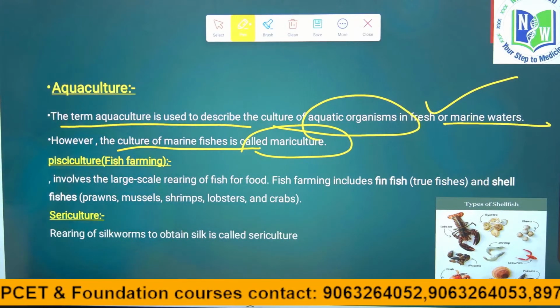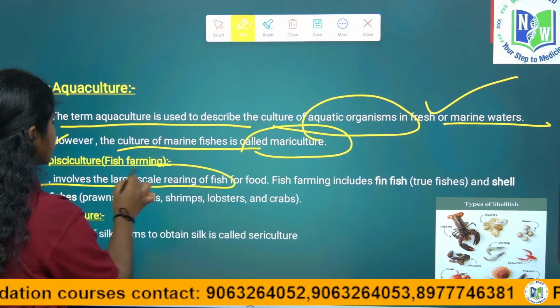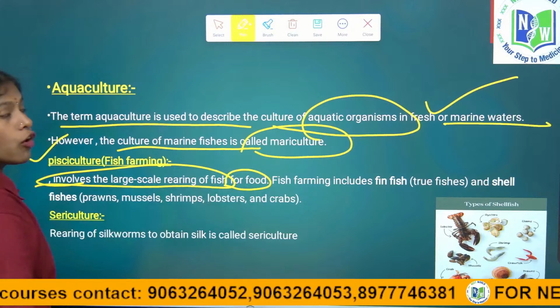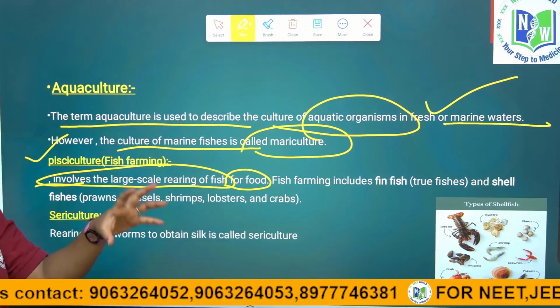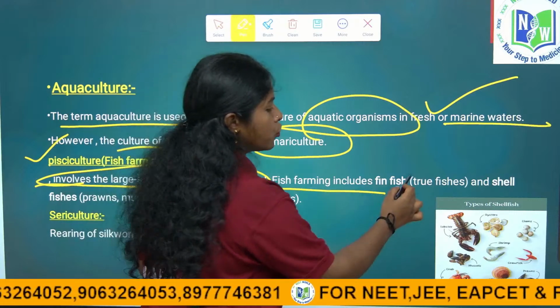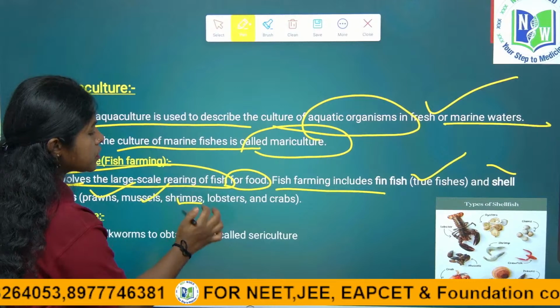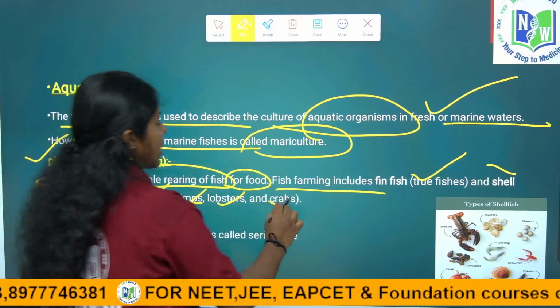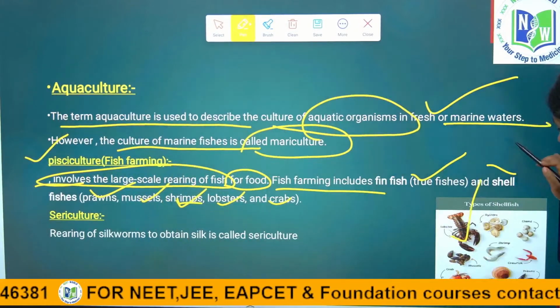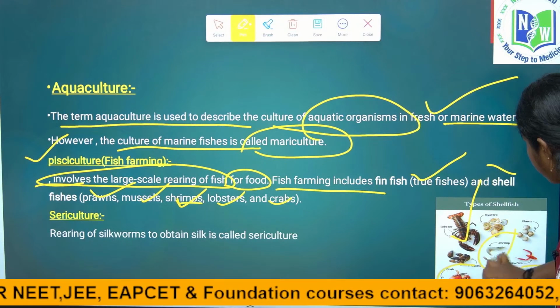Right. So, what is meant by pisciculture? It involves large scale rearing of fishes for food purpose. Rearing of fishes only for food purpose. Mainly we rear true fishes and shellfishes like prawns, mussels, shrimps, lobsters, crabs. See here, these are the lobsters, shrimps, prawns, crabs.